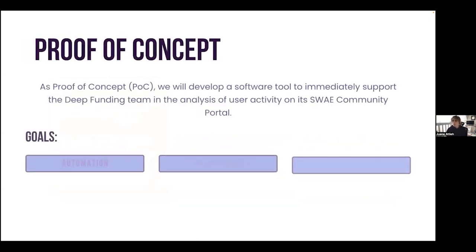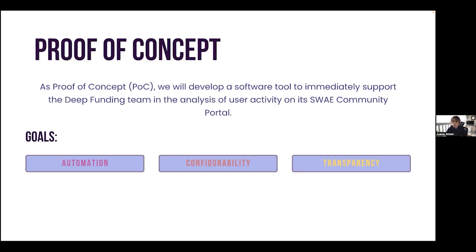So for the proof of concept, like I mentioned, it will immediately benefit deep funding. What we're going to do is build a web app application with a simple front end, where the funding team can import the data exported from the SWAY community portal, and then the contribution scores will be configured and calculated on the back end. The goal is to automate those processes that are now manually done.